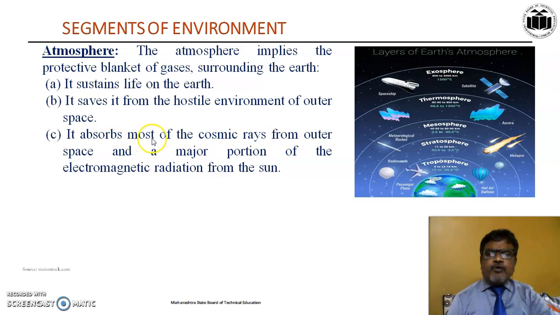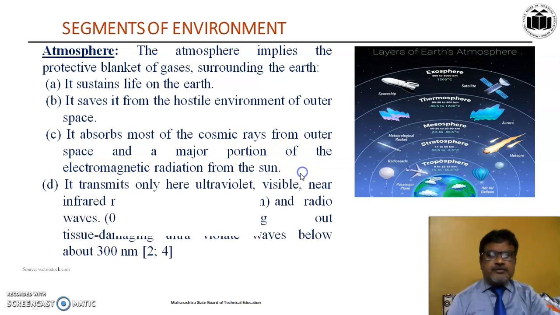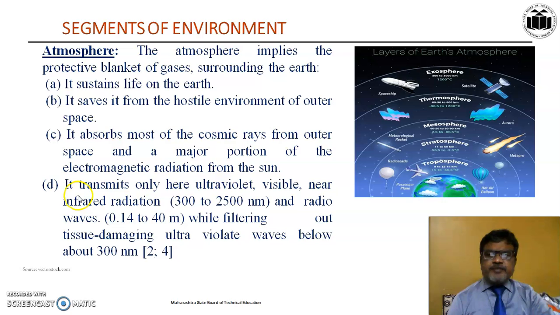It absorbs most of the cosmic rays from outer space and a major portion of the electromagnetic radiation from the sun. It transmits only near ultraviolet, visible, near infrared radiation and radio waves, while filtering out tissue-damaging ultraviolet waves below about 300 nm.